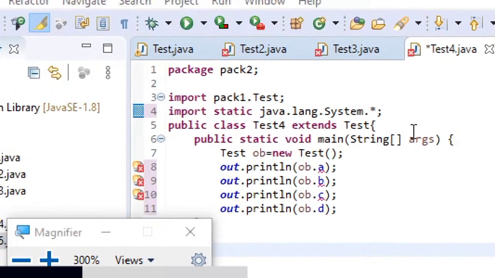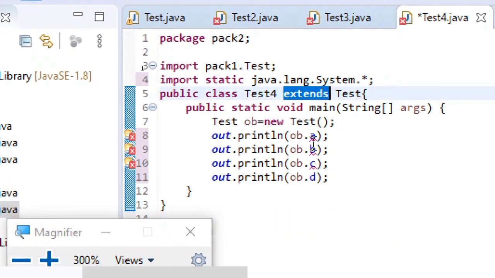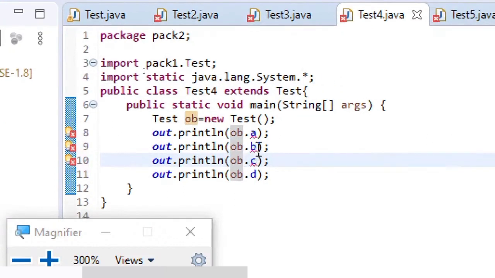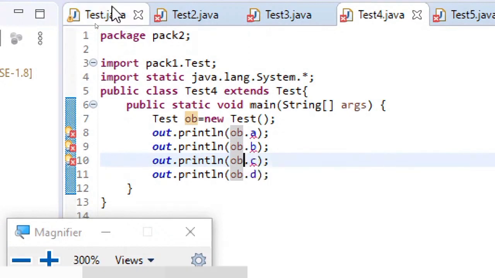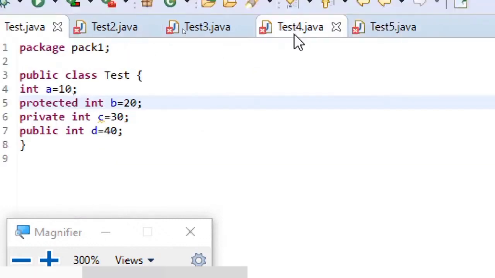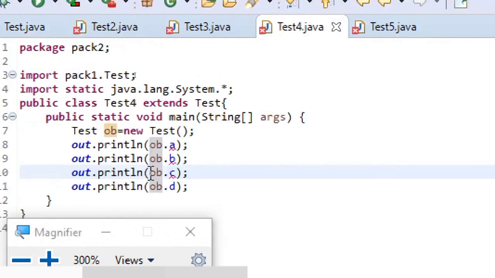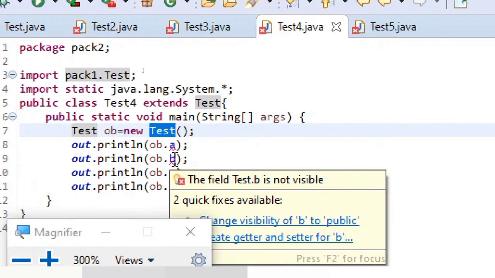So actually in this test 4, since it is a subclass for test class in pack 1, this B should be accessible. That's what I'm just checking. In test class, we just created B as protected. So protected variables will be accessible by the children. But here it is not being accessible. Even though we are creating object for the test class, it is saying not visible.